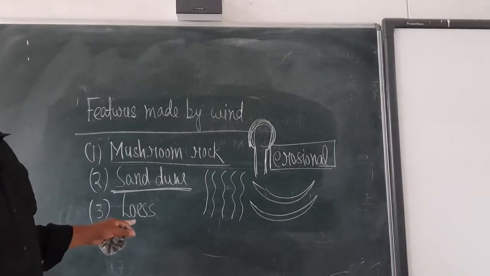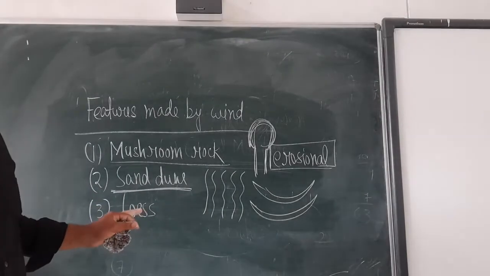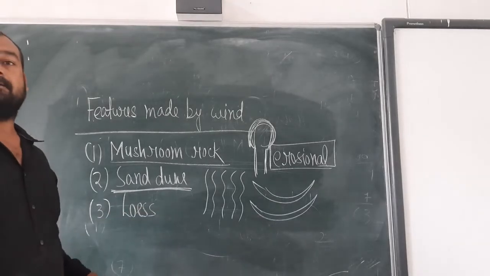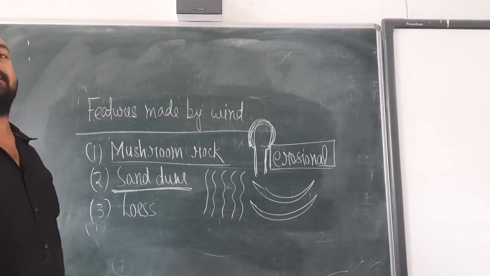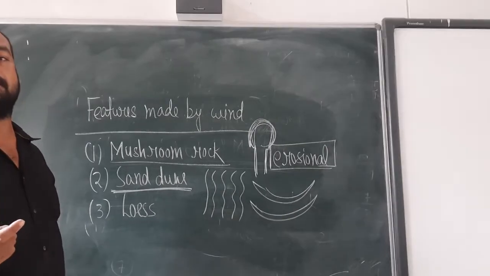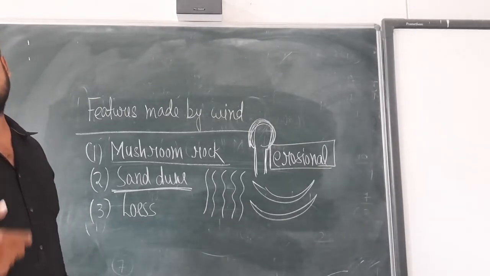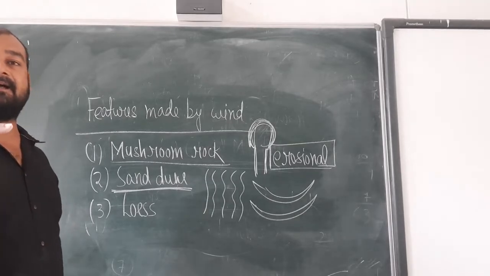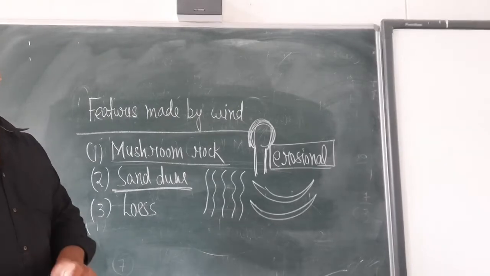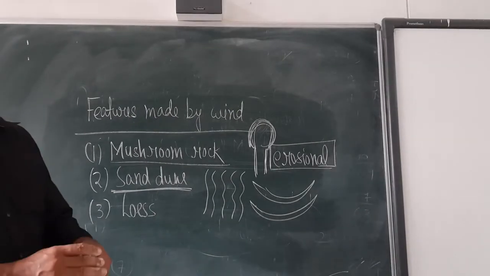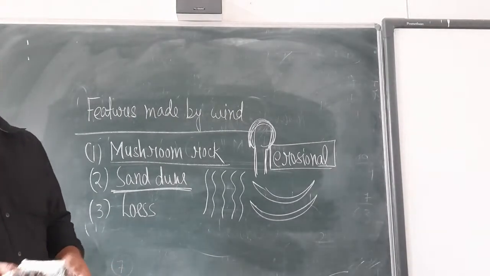Now another is given, loess. When lighter-weight fine grain particles or fine soil particles are eroded from one place and later accumulated in another place, they form a structure like the loess.